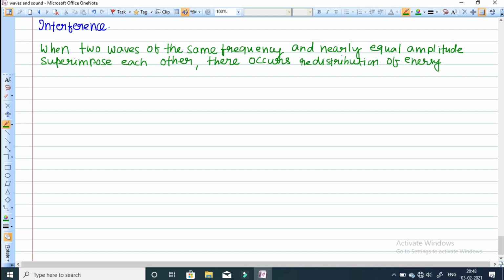This phenomenon is called interference of waves.